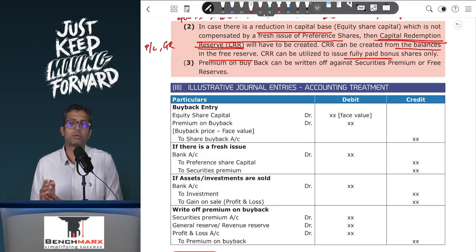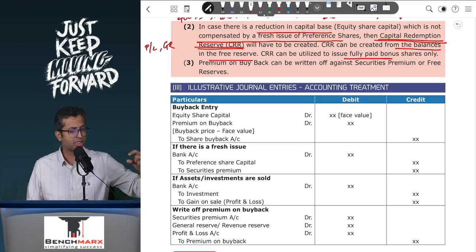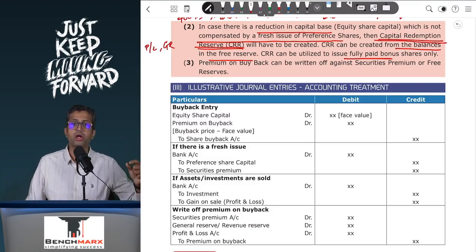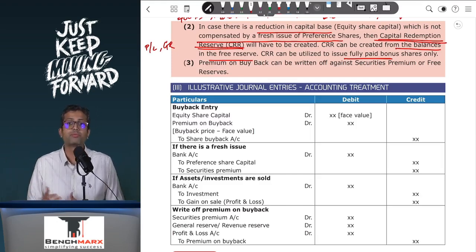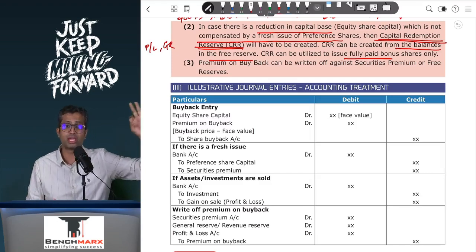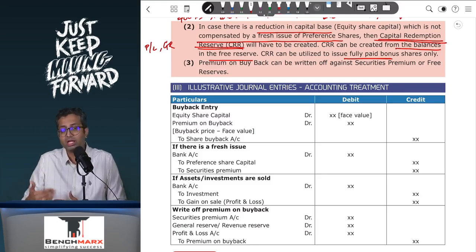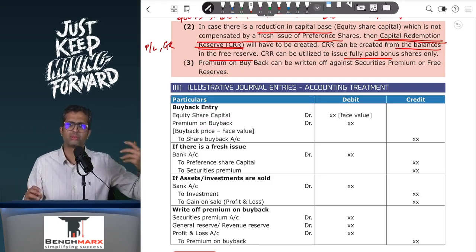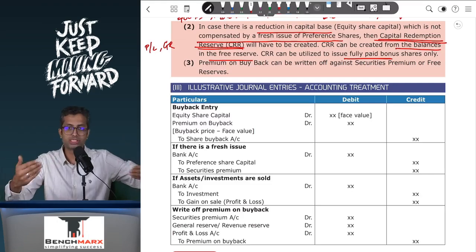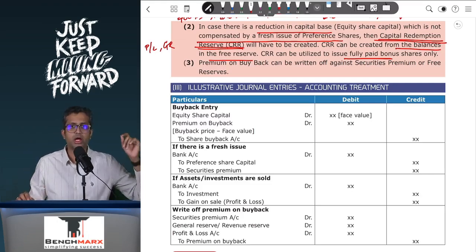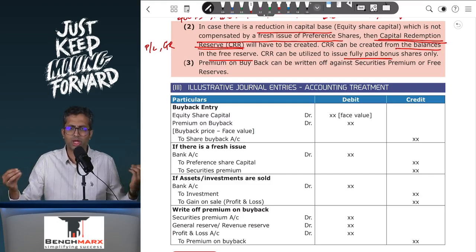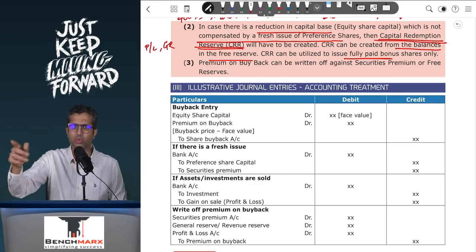Now, if there is a premium on buyback, it is possible that shares are of face value 10 but you are buying back at 50 rupees, in which case you will have to pay 50 rupees. So the journal entry, let us say if you are buying back one share, would be equity share capital account debit 10 rupees for one share, premium on buyback account debit 40 rupees, and to share buyback account, you will create a separate share buyback account where you will say that this is the amount that I have to pay, 50 rupees. Now you will use the money that you have in your cash account to pay that. So share buyback account debit to bank.